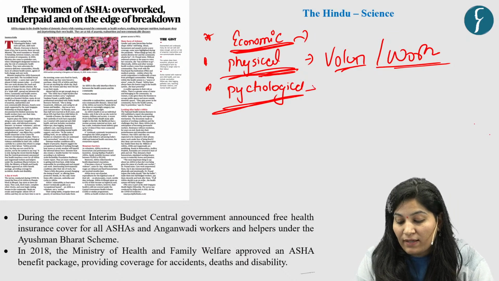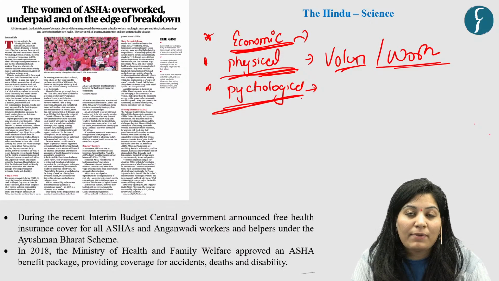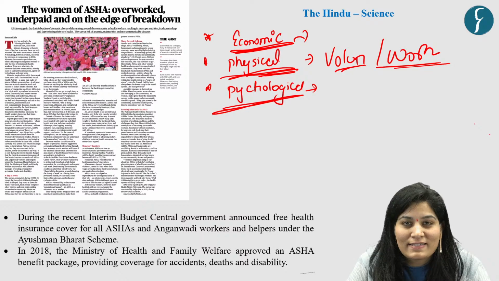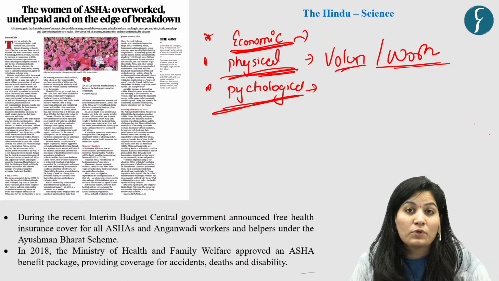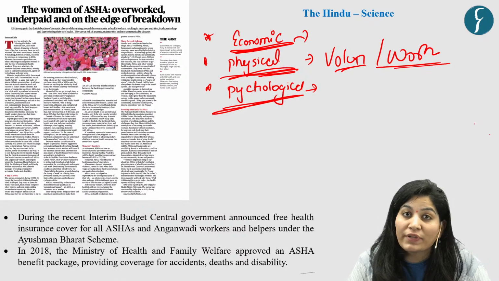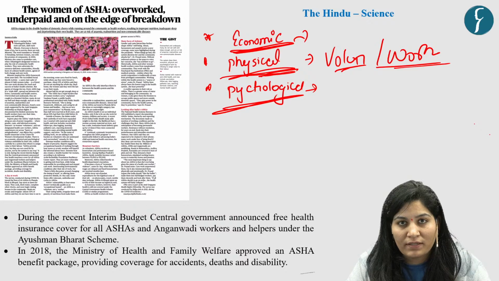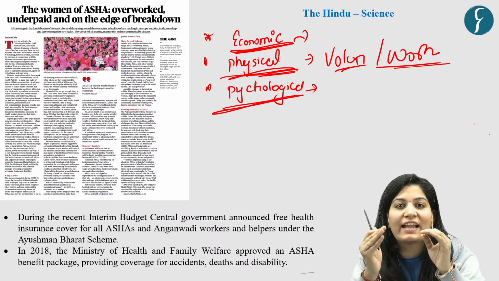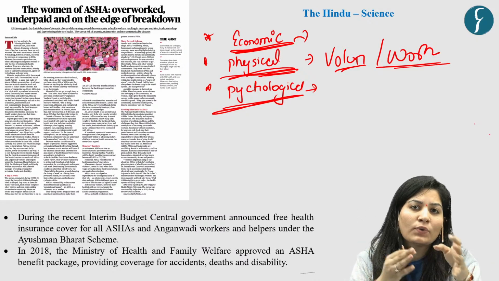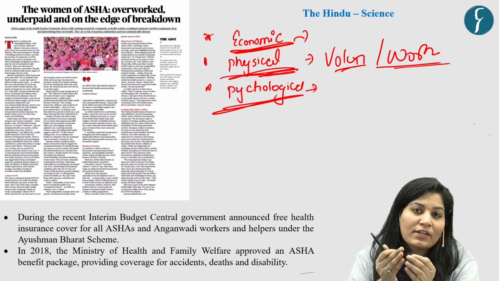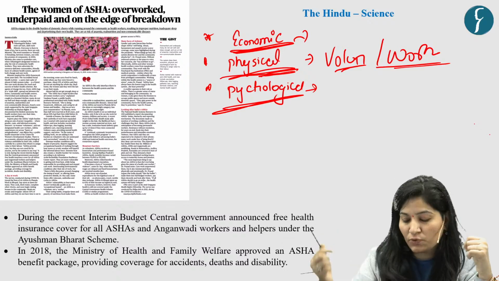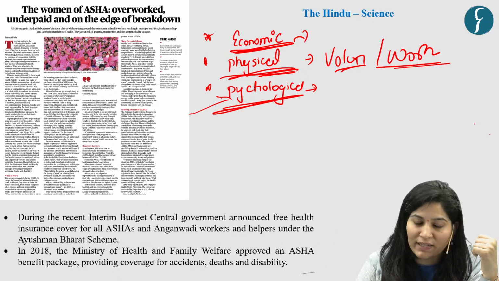See, now you know the strains coming from the economic side, like the undervalued payment system, then the refusal of the public health system to recognize them as workers, rather labeling them as volunteers. Somewhere it affects their professional identity. It not only affects their professional identity, but it also affects their self-esteem and their mental health. And that is why third is psychological violence.